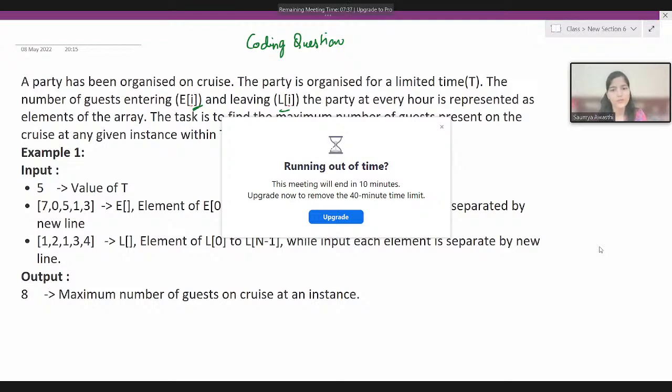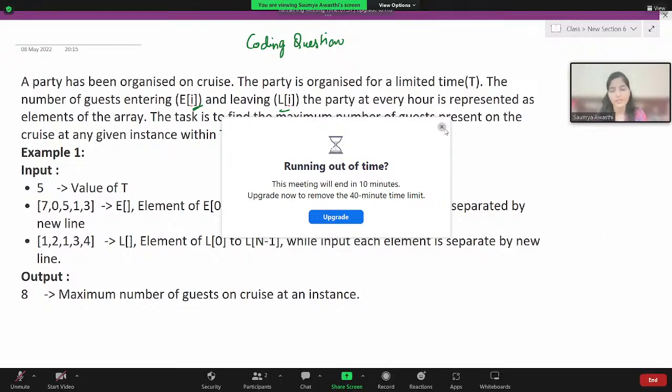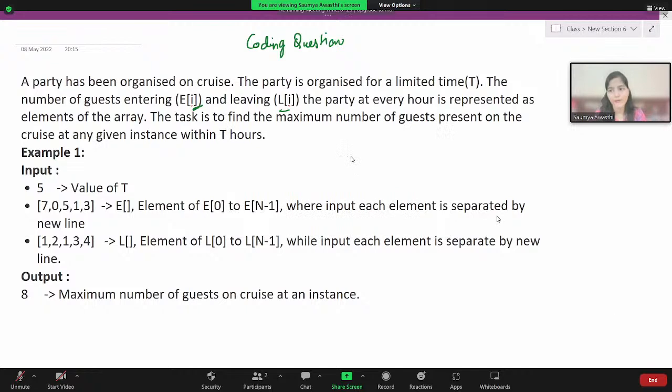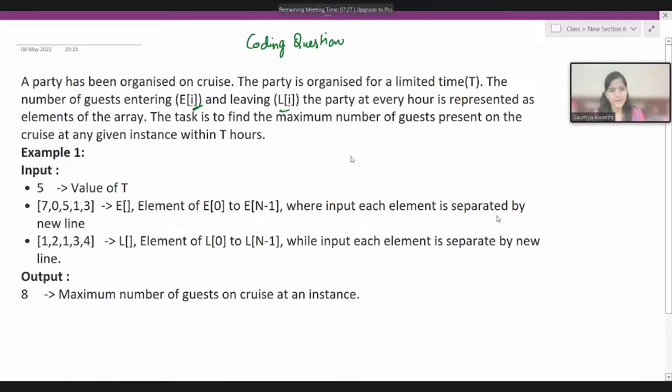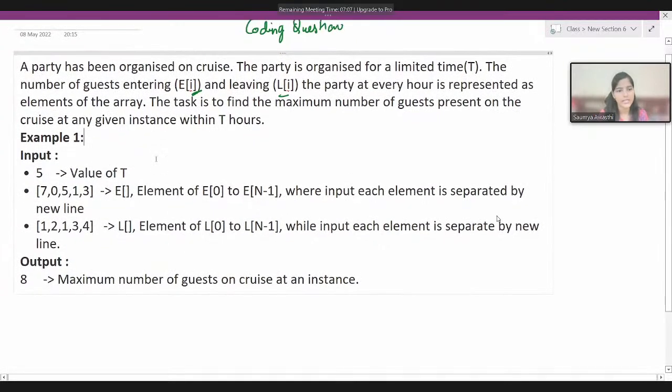The task is to find the maximum number of guests present on the cruise at any given instance within T hours. Right? So some T hours is given to you, and at every hour some number of guests, represented by E of I, are entering into the party, and some number of guests, L of I, are leaving the party. So you have to determine the maximum number of guests that was present on the cruise at any given instance within these T hours. So here is the example.